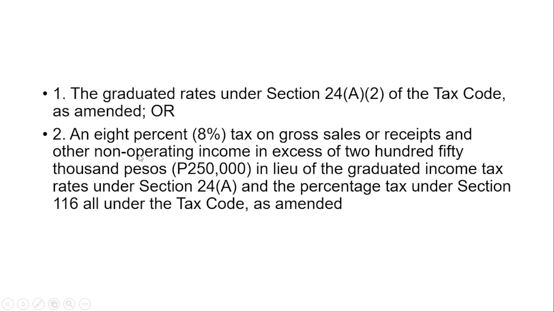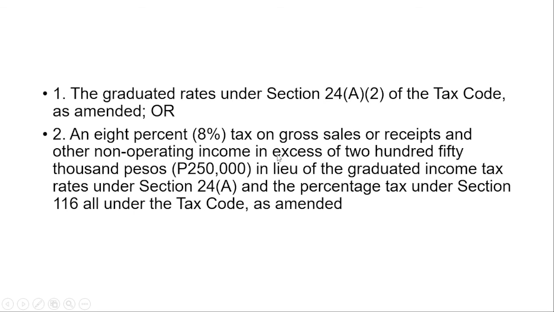on gross sales or receipts and other non-operating income in excess of 250,000 in lieu of the graduated income tax rate and the percentage tax under Section 116, all under the Tax Code as amended, which means instead that they will pay the percentage tax and the income tax once, because if we are self-employed, we are paying both income tax and percentage tax.